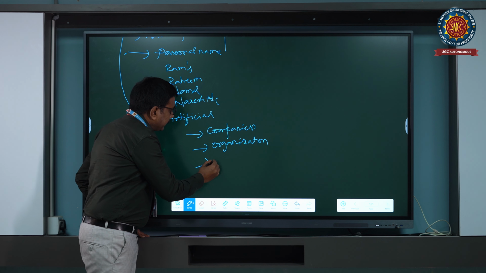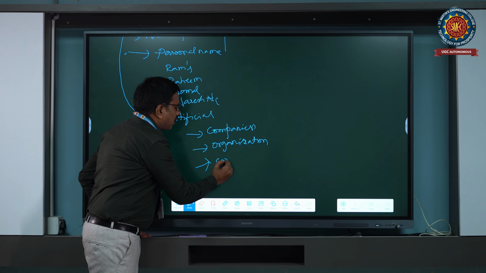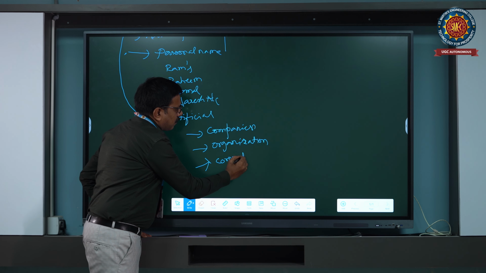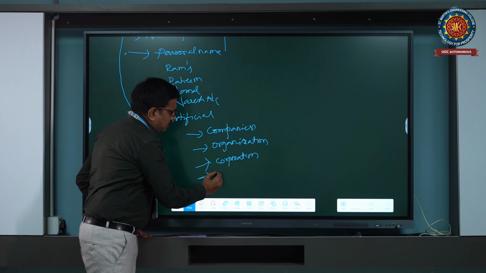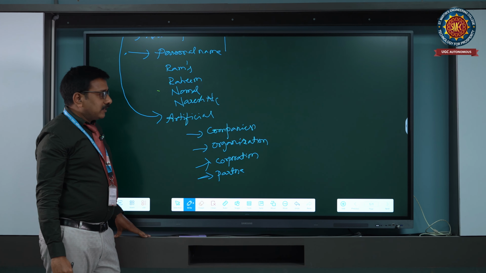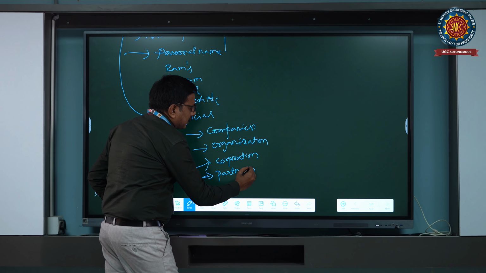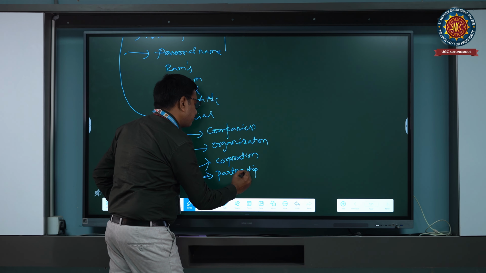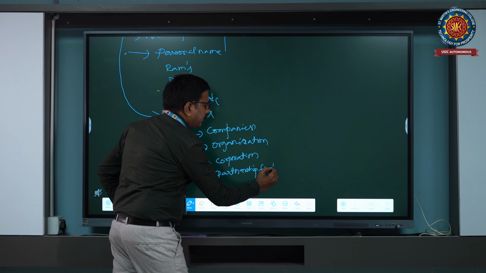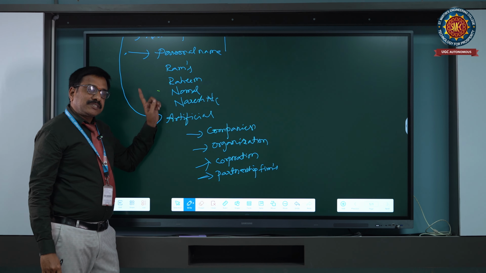That is why it is called artificial personal accounts. Companies, organizations, any corporation names, and any partnership names, the names of partnership firms also, come under personal accounts.